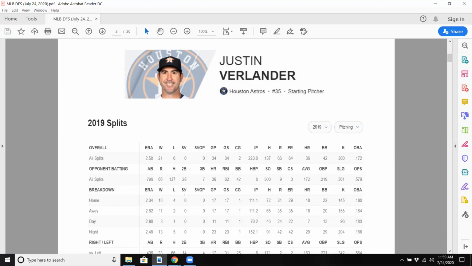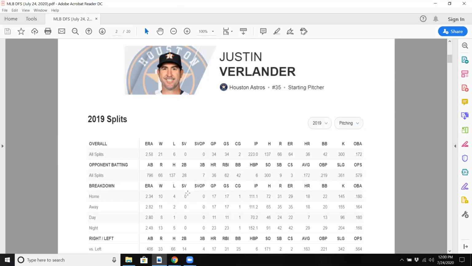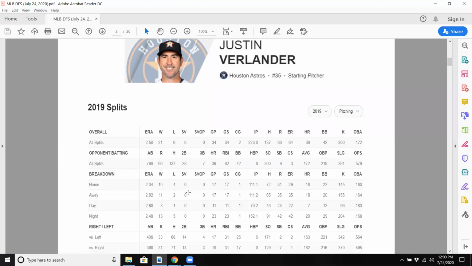Kind of reminds me of Curt Schilling and Randy Johnson from about 20 years ago. Just still very dominant, 300 strikeouts, which is rare to see these days. Definitely eats up innings, 20-game winner. Plays for a great baseball team. Of course, they cheated, but we won't get into that. Home and away, we don't really see any major difference in the splits there. Day and night games, lefties and righties. So he's pretty much as reliable as they come, and understandably the most expensive pitcher on both DraftKings and FanDuel.